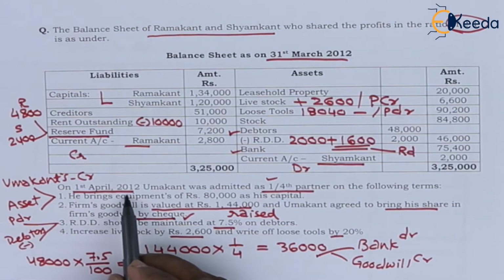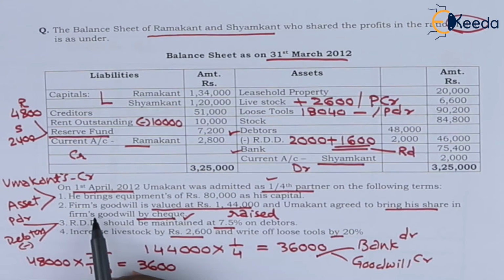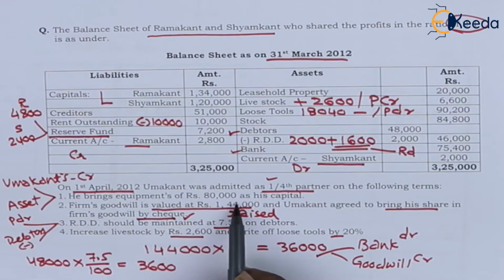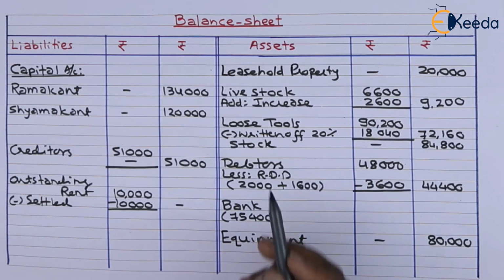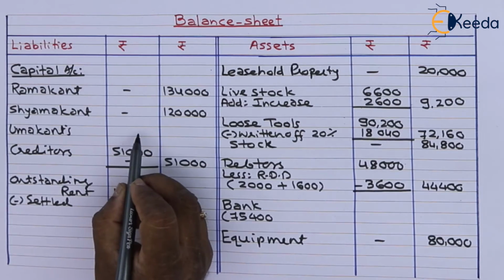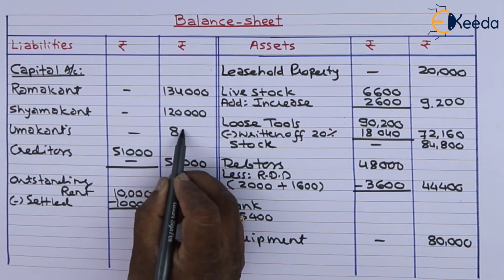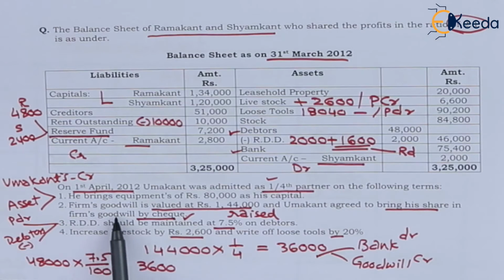On 1st April 2012, Umakant was admitted for 1/4 share. He brings equipment of 80,000 as capital. Equipment brought by Umakant recorded on asset side, equipment 80,000. This is brought by him towards his capital. Umakant's capital will be now 80,000 on liability side.